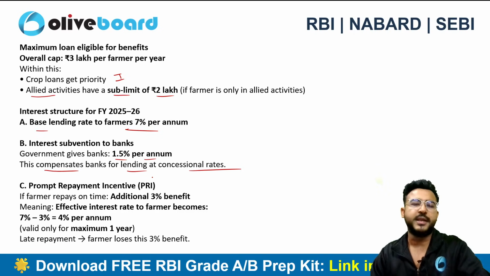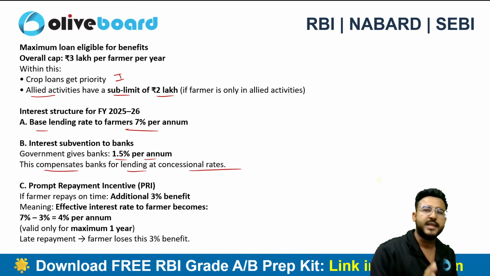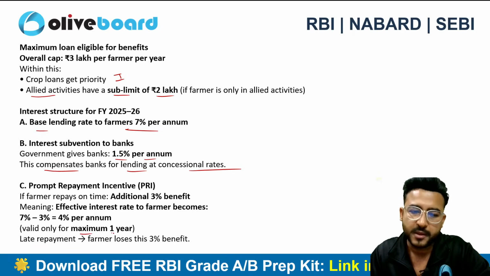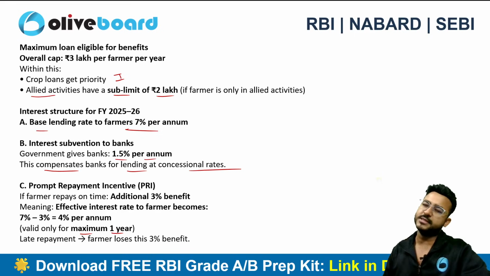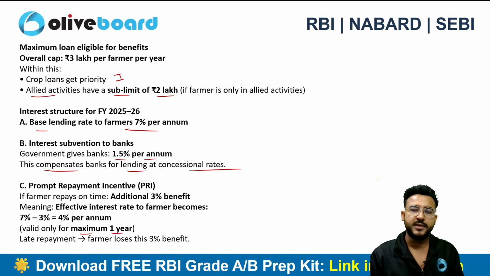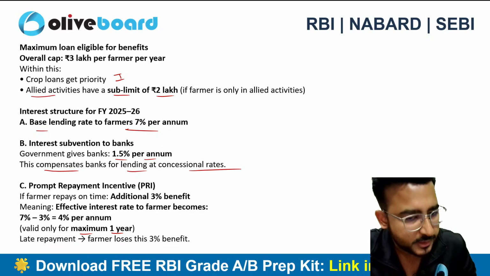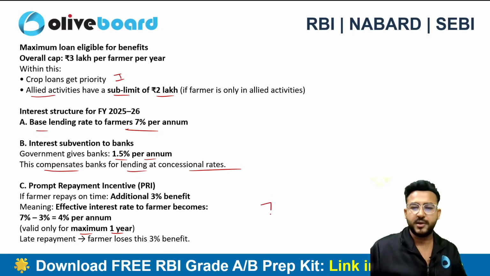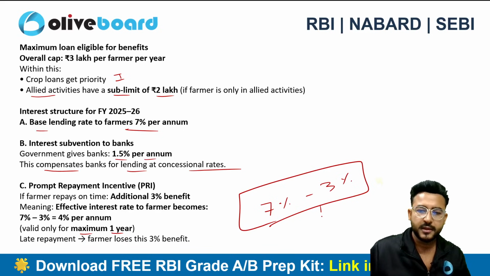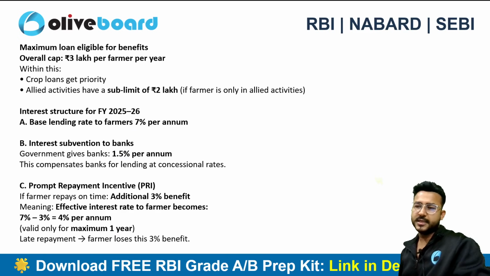Then there is a prompt repayment incentive as well. If the farmer is repaying the loan on time, then in that case an additional 3% benefit is there, but it is valid only for a maximum 1 year period, 1 year from the date of disbursal. If the farmer is able to pay within the cap of 1 year, then you will be getting an additional benefit of 3%. Let's suppose we are able to source the loan at 7%, then 3% is the additional benefit because I have paid the loan on a timely basis, then 4% will be my total expenditure here as a farmer.